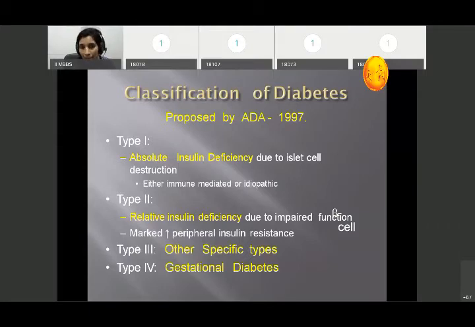What is meant by type 1 diabetes mellitus? It is an absolute, underline absolute, insulin deficiency due to islet cell destruction in the pancreas. It may be an immune disorder, autoimmune, or idiopathic. And type 2 is a relative insulin deficiency, that means insulin is present but the body is resistant to that. It is due to impairment in the function of the beta cell and lack or decrease of insulin secretion, or marked increase in the peripheral resistance to insulin. So, from the pharmacological point of view, remember type 1 and type 2 diabetes mellitus. This is important.